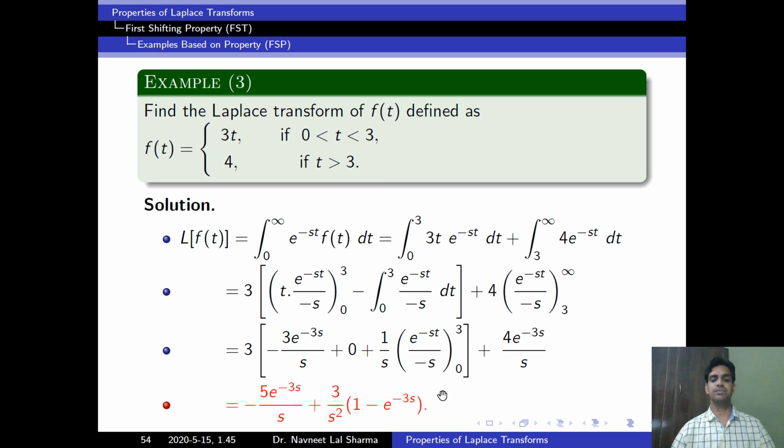Now see, the proof is very simple. What we do here, we break this integral according to our function. Next question.